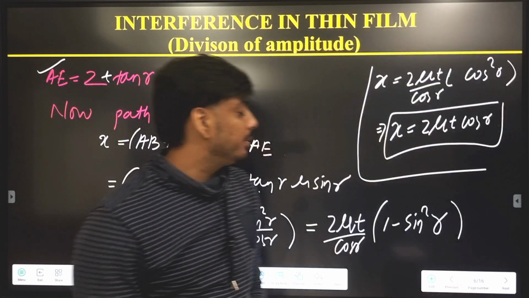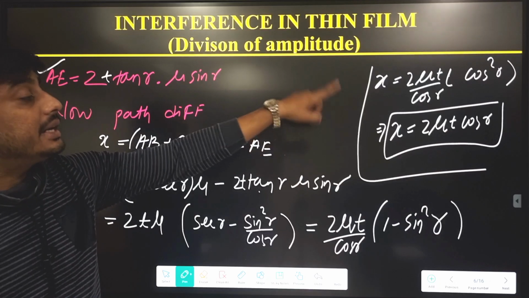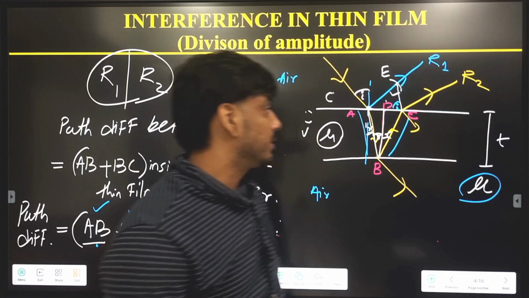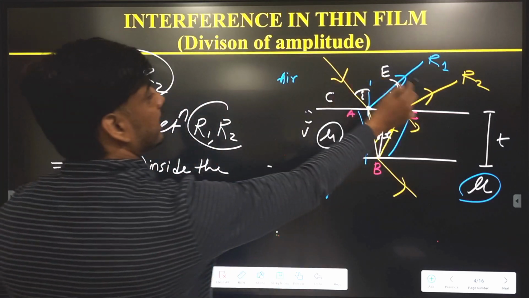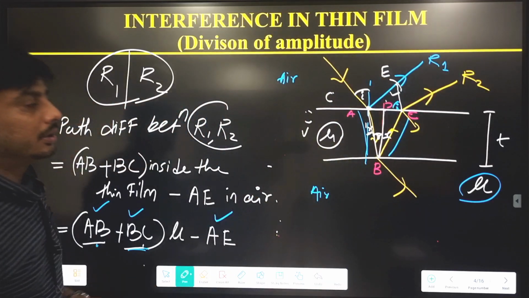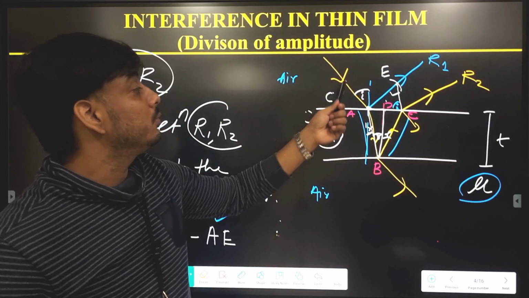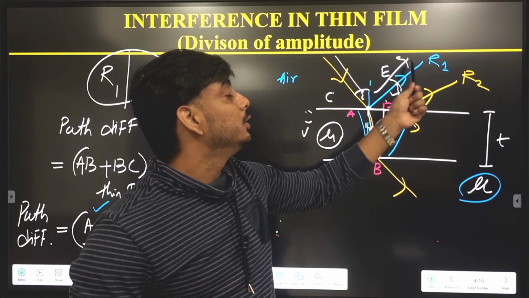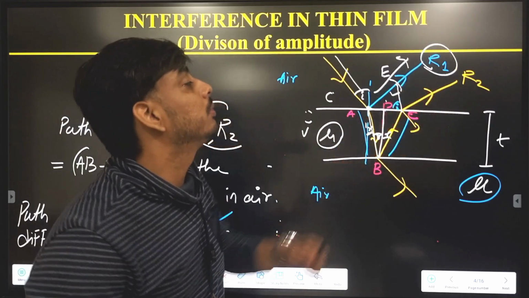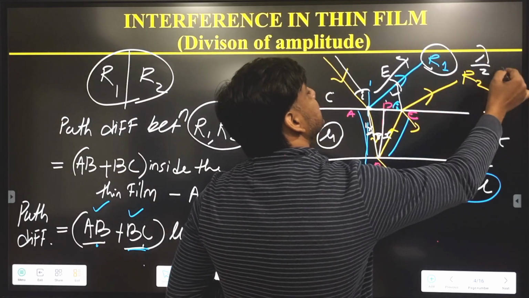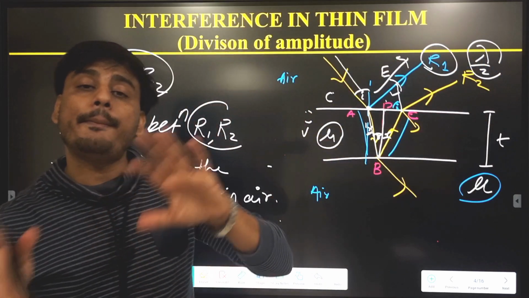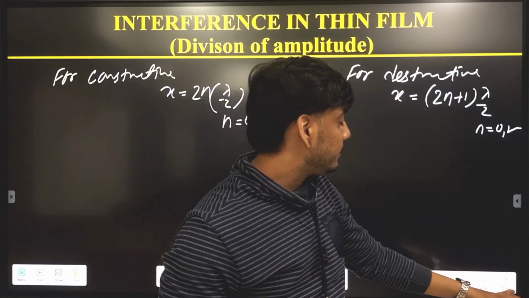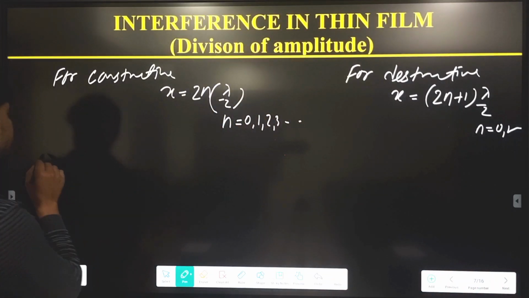One more important thing you have to remember here: this is the extra distance traveled by the light R1 and R2 between the reflection and refraction, because R1 is reflected, R2 is refracted here. But from reflection of light we know that when a ray of light travels in an optically rarer medium and is reflected by a denser medium, there will be a path difference of lambda by 2. If the phase difference is 180, the corresponding path will be lambda by 2.